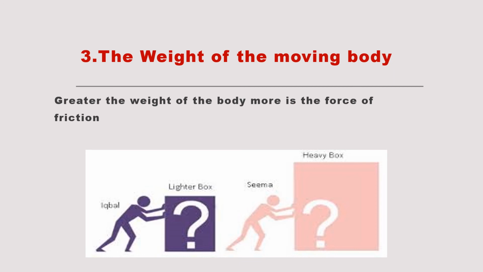Solid and liquid is less. Solid and gas is the least. Third point is the weight of the moving body. More is the weight, more is the friction. Less is the weight, less is the friction. So I hope you have understood all the three factors. Okay, and then after that we will be discussing the different kinds of friction.